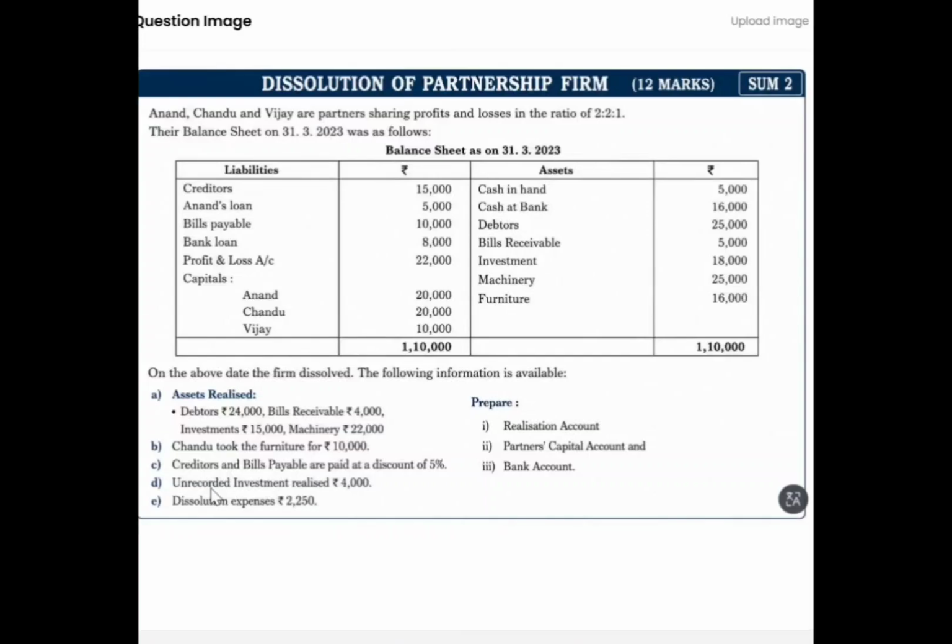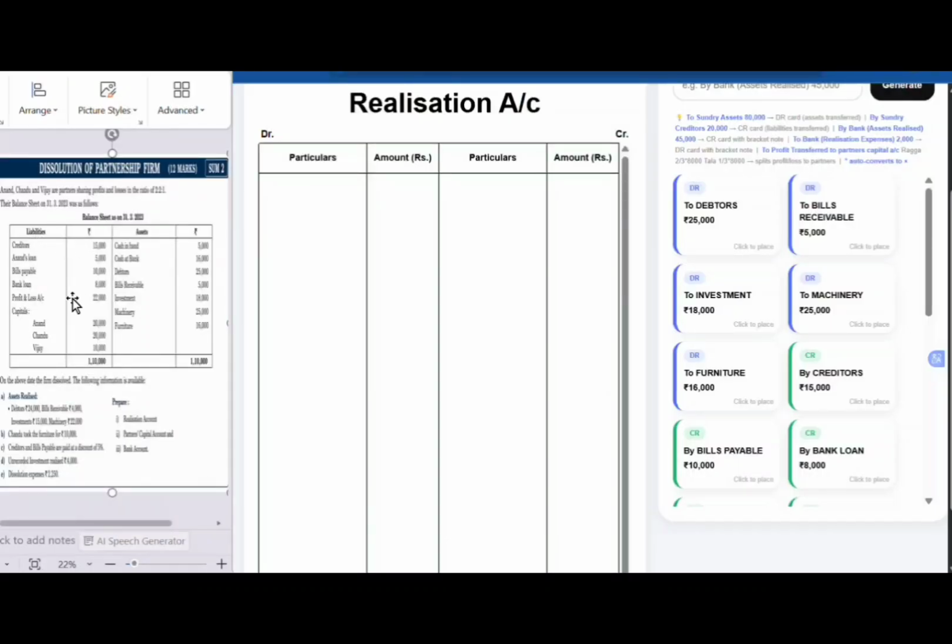And at the time of dissolution, we have noticed unrecorded investments that are realized for rupees 4,000. So this amount is not recorded in any of the books, so it will be only realized in the realization account. And then we have dissolution expenses. We have to prepare realization account, partners capital account and the bank account. Now let us see the preparation of realization account.